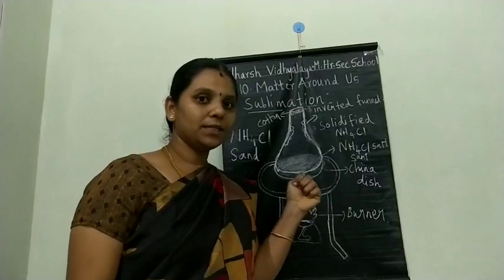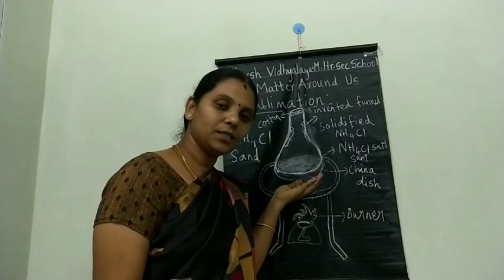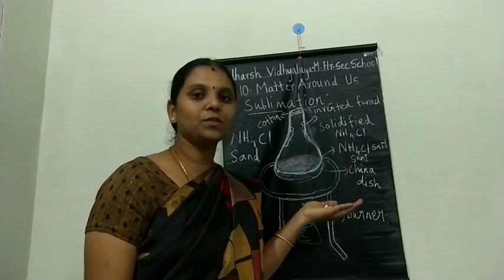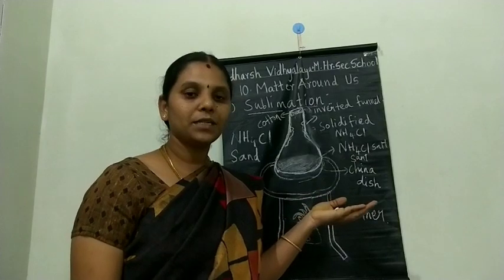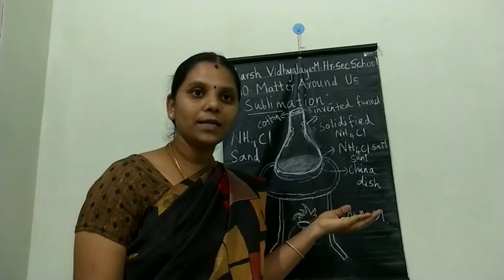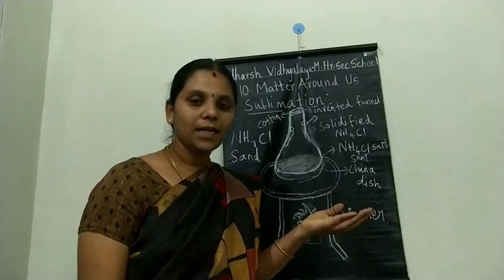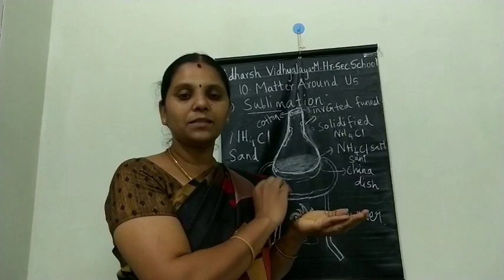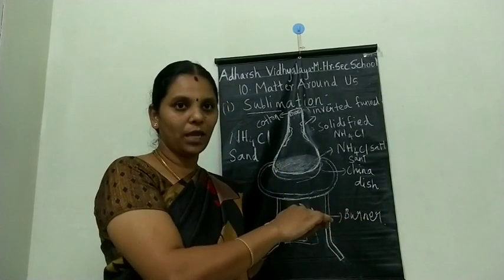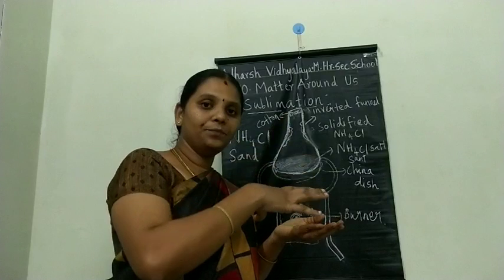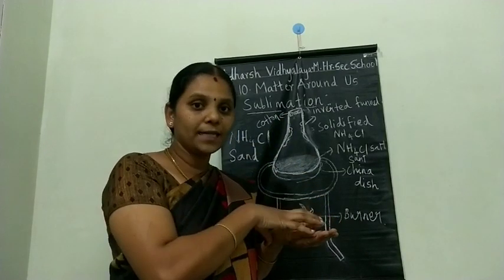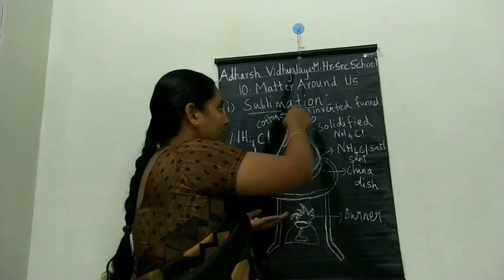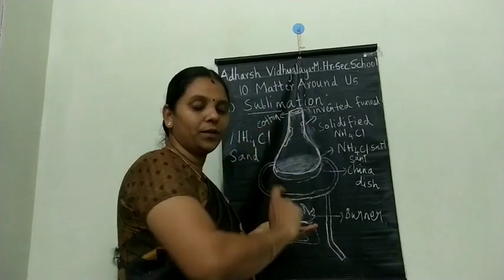So this is the experimental setup. In the china dish, the mixture is present. Which mixture? Volatile substance plus non-volatile substance. The volatile substance is ammonium chloride, the non-volatile substance is sand. That china dish is covered with a perforated asbestos sheet, perforated means a small hole is present. Then above the perforated asbestos sheet, I will keep the inverted funnel. Then the open edge of the funnel is closed with cotton.